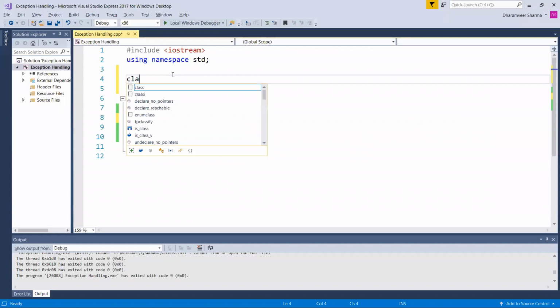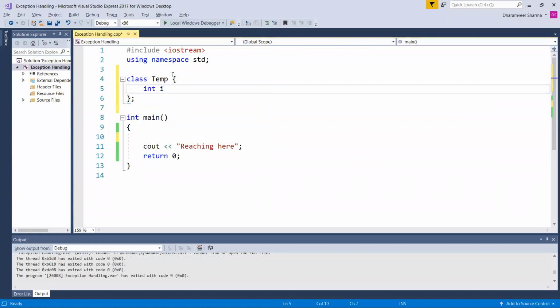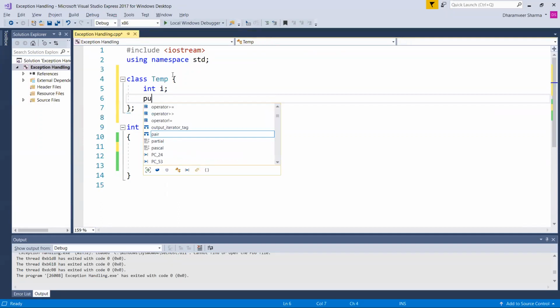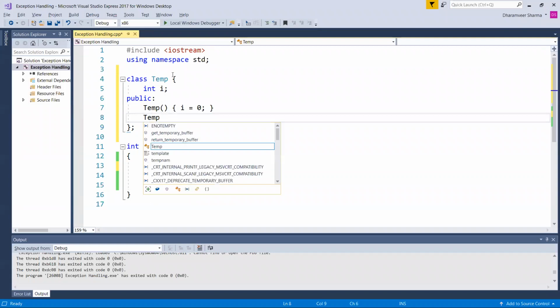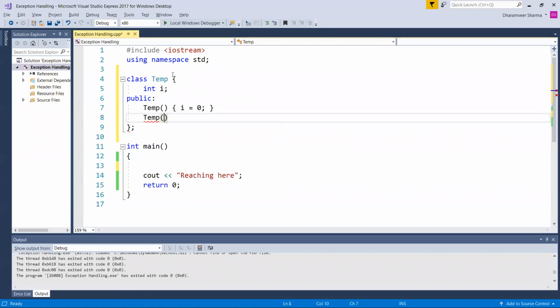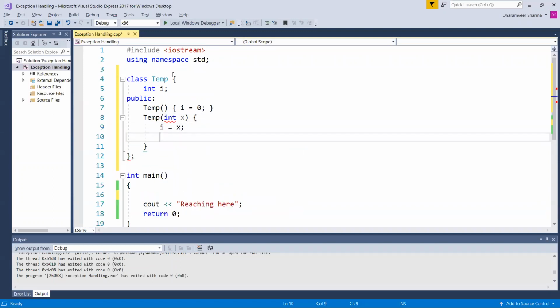Let us create a class temp with some integer I. Let there be a default constructor, I is equal to 0, and a parameterized constructor with some integer x, I is equal to x.